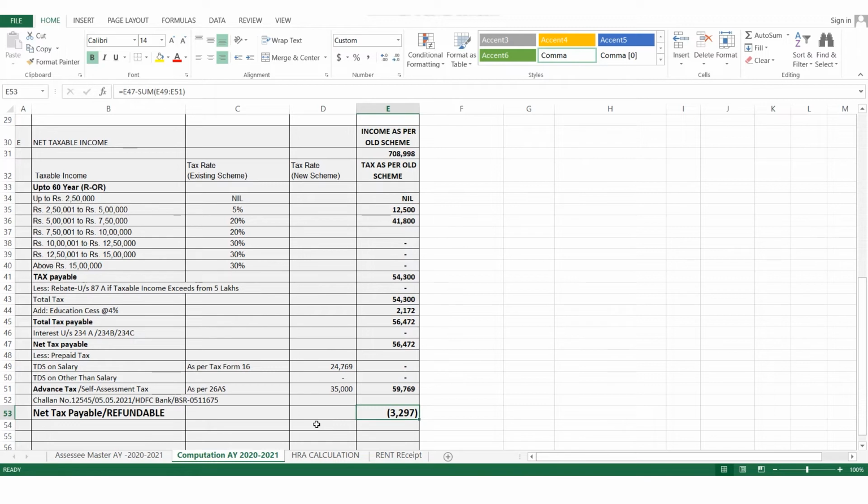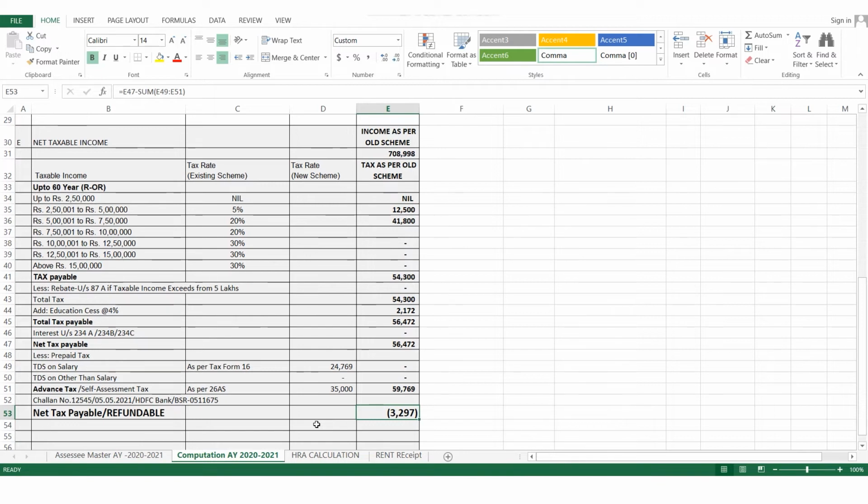So this is the process of filing an ITR-1, and how we use these documents, and how these documents are helpful for filing an ITR-1. This is the easiest process to file an ITR-1. You just need to check your Form 16 and your 26AS. If you have paid any LIC premium, then you need to have the LIC receipts.